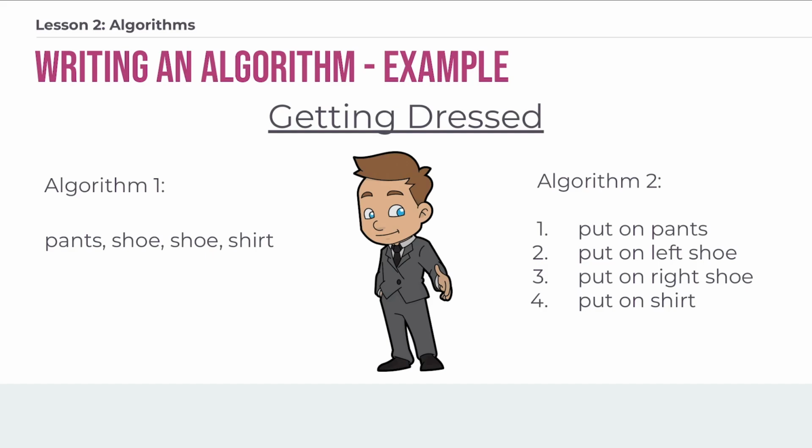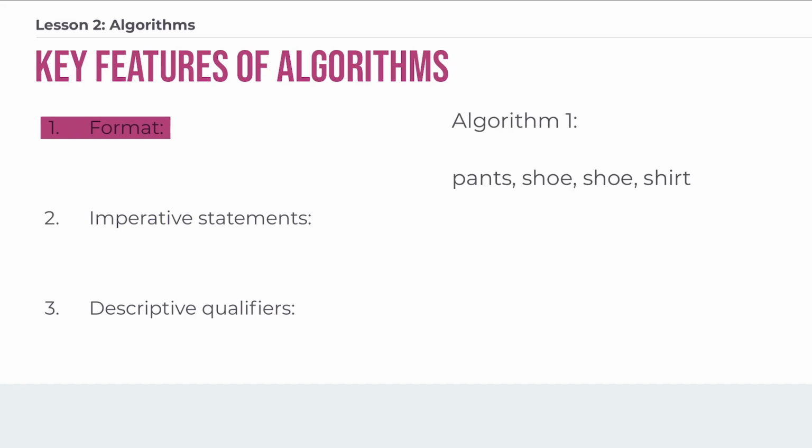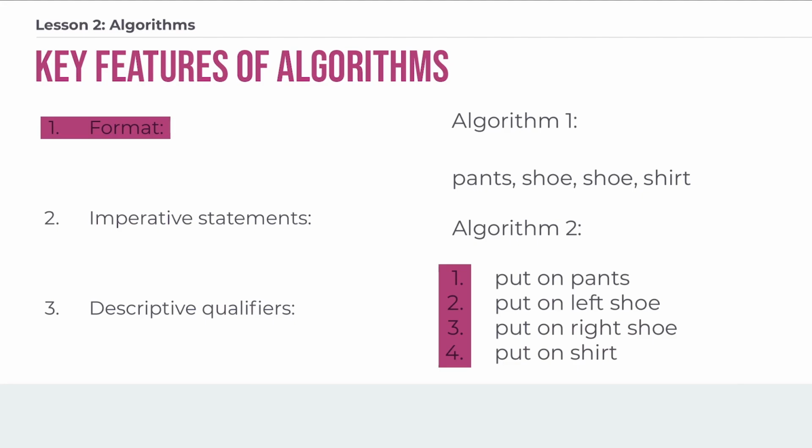So let's look at a few of the features that the second version has that make it more useful as an algorithm than the first. So what's important when looking at algorithms? The format is important. It's important that each instruction be written clearly on its own line. And we can see that algorithm 1 was all written on one line, whereas algorithm 2 was split up into 4 individual lines. And it just makes it easier to read, and we're sure which one comes first.